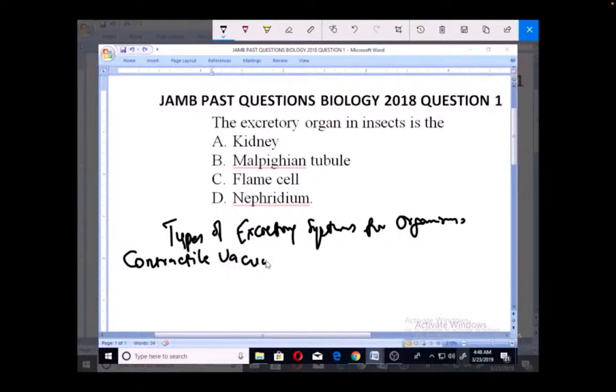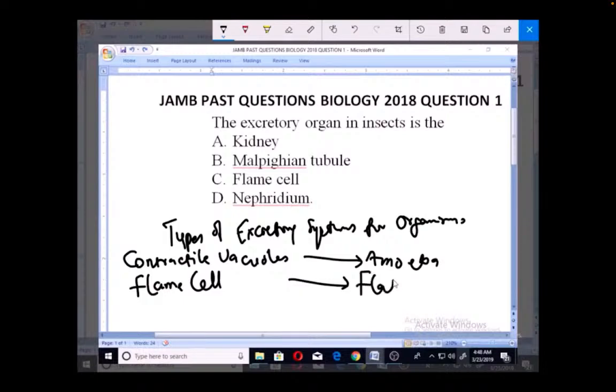The contractile vacuoles, and the type of organism that uses this is amoeba. Now I'm going to look at the second type of excretory system, which is one of the options, and that is the flame cell. And this flame cell is used by the organism known as flatworm.